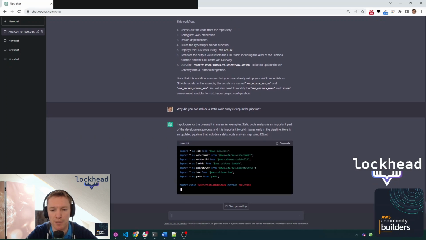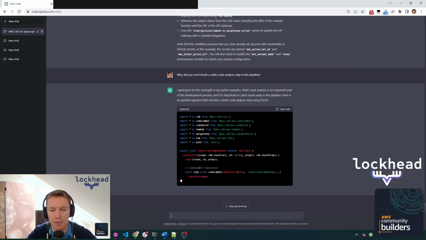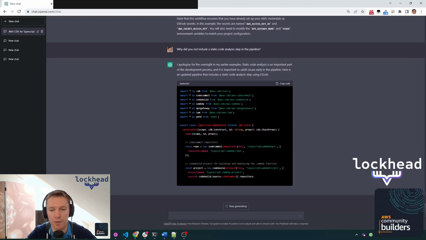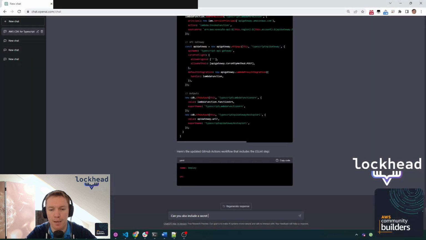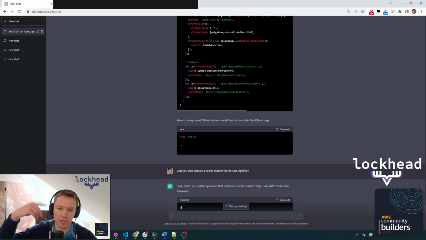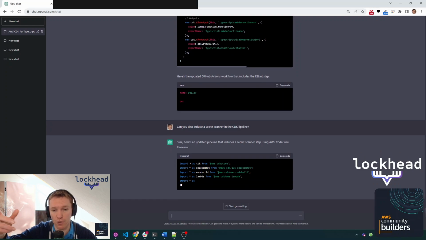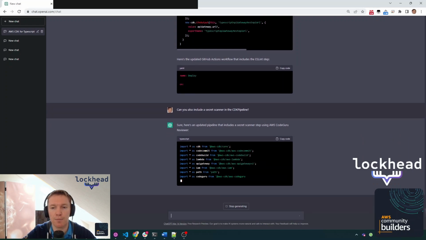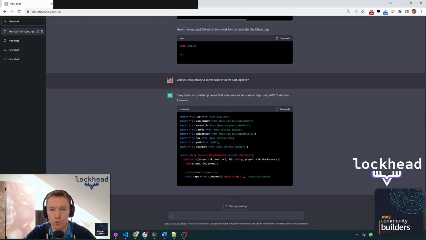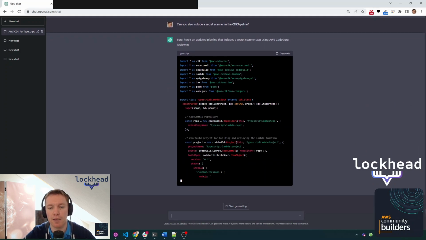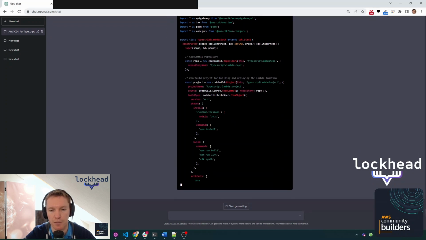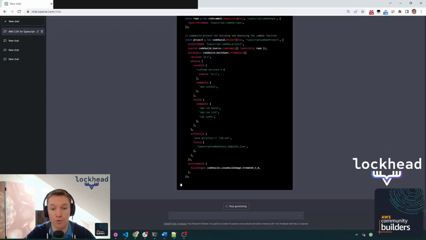Which is a part that I'm cutting off here. But it was adding the linter, which we would need as the next thing. So then I asked him to include a secret scanner in the CDK pipeline code, which was referring to a question that I had asked a few steps before that, right? But still, the tool was able to refer to the pipeline that had been built before, and then he was able to add Code Guru to the existing pipeline code. So really amazing.